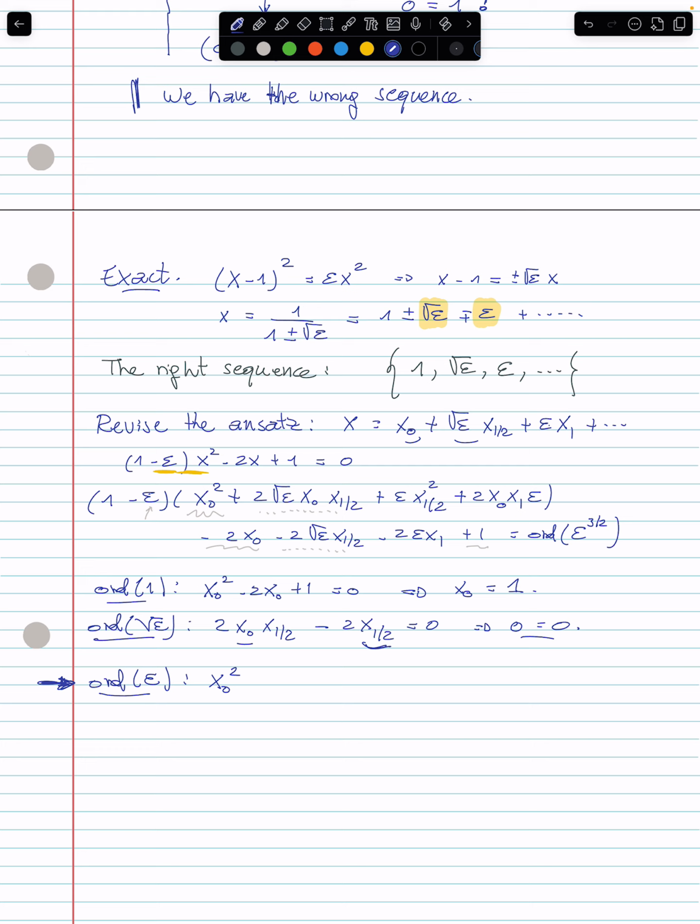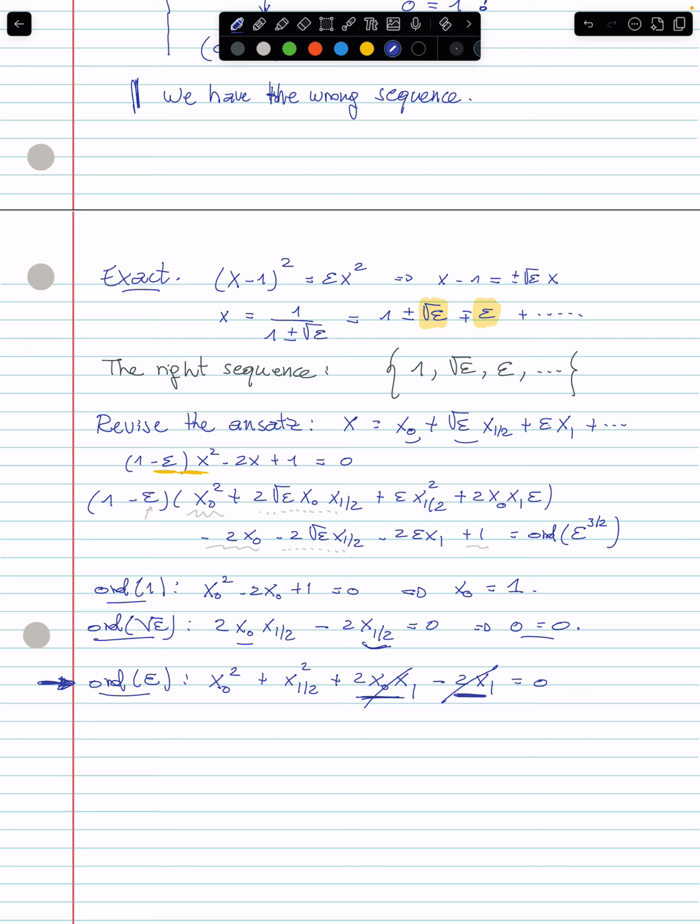The term which is multiplied by 1 is x1 half squared plus twice x0 x1. Then we have minus 2x1, and that's it. This is equal to 0. Again, you see, we could fear that x1 is popping in over here, but no problem at all, in fact, because these two terms balance each other, so they cancel.